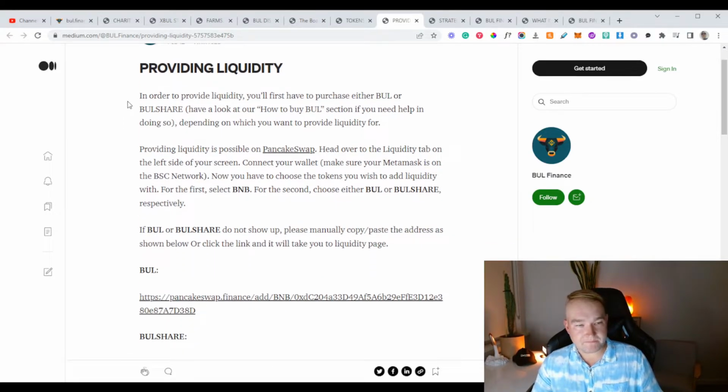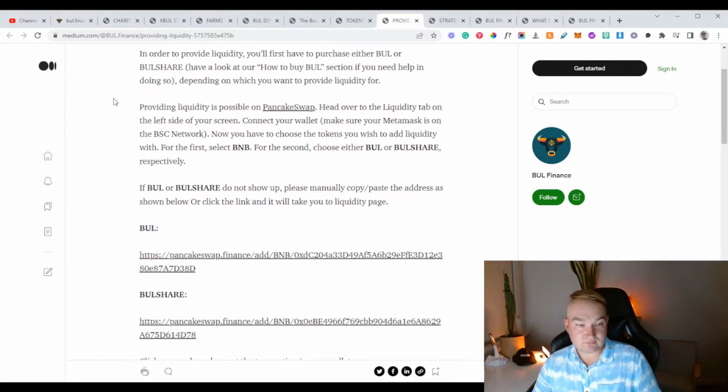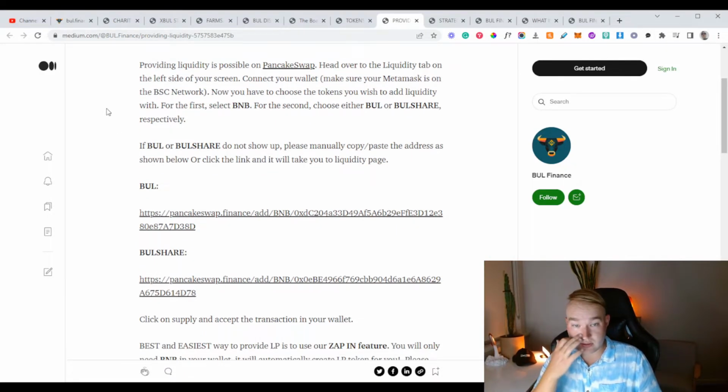Providing liquidity. Now, in order to provide liquidity, you first have to purchase either Bull or Bull share, and they basically say refer back to how to buy that. Providing liquidity is possible through PancakeSwap. Head over onto the liquidity tab on the left hand side of the screen, connect your wallet, and make sure your MetaMask is on the BSC network.